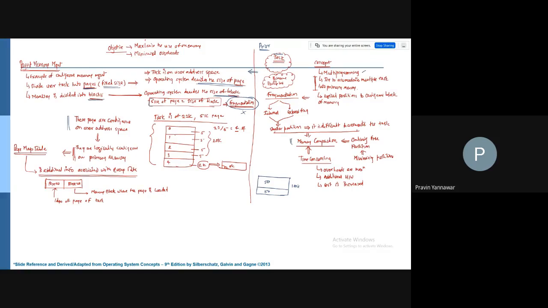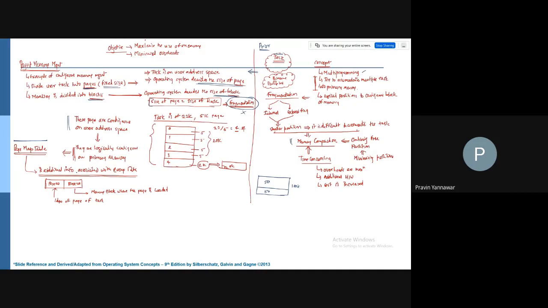So if they are available, it is being allocated. But if this is not the case, in that case, these pages are logically contiguous into a primary memory. Now, when they are logically contiguous into a primary memory, this particular relationship amongst the pages has to be defined by some structure, and that structure is called the page map table.